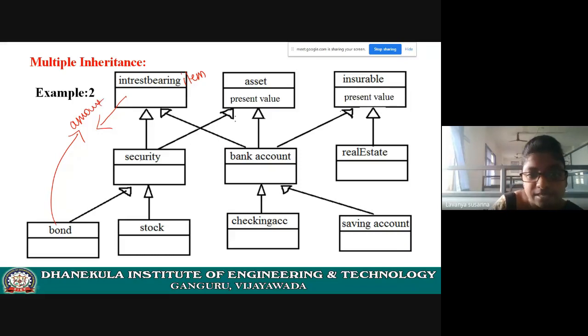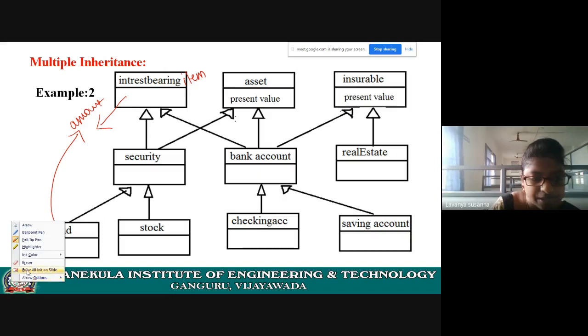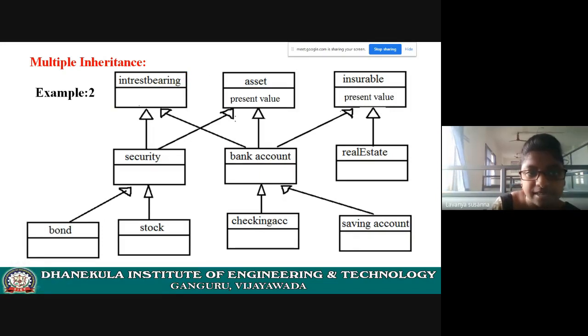So this is related to security. Security inherits all the properties of interest bearing item. Bond holders and stock holders will deposit some amount. It's just an account, interest bearing item, and they will deposit some amount in this account. That's why these are related. Security is related to interest bearing item, and bonds and stocks are related to security.